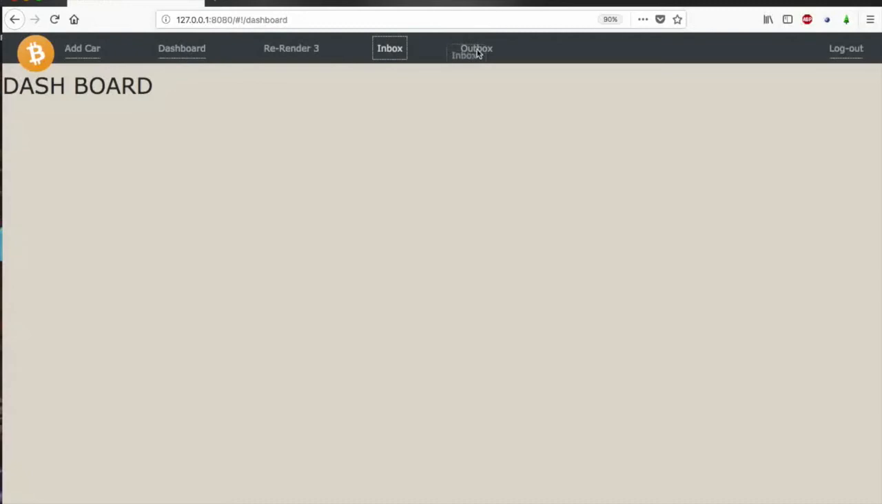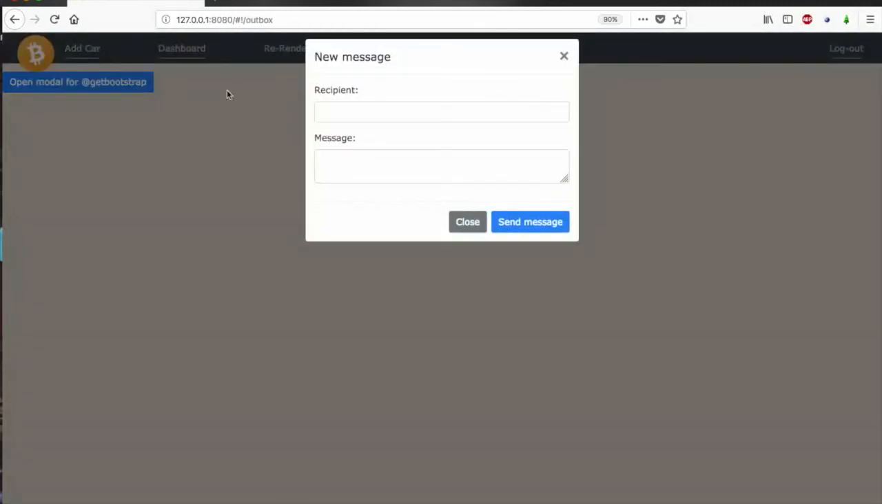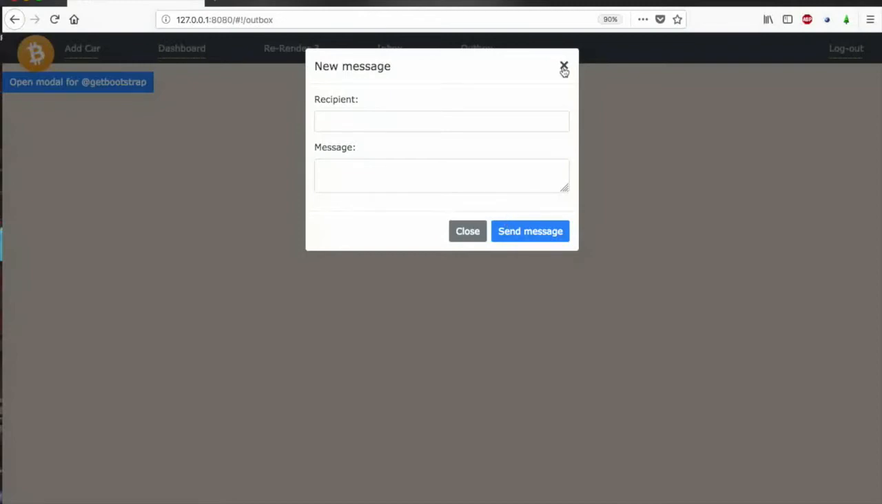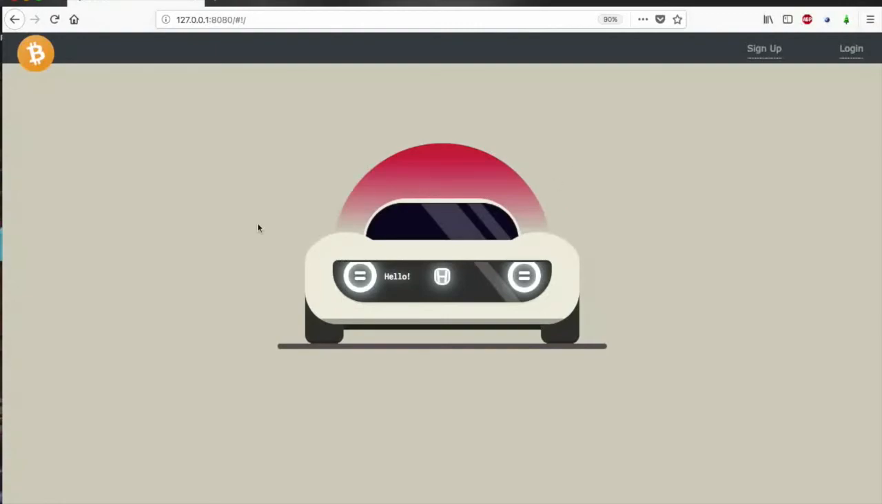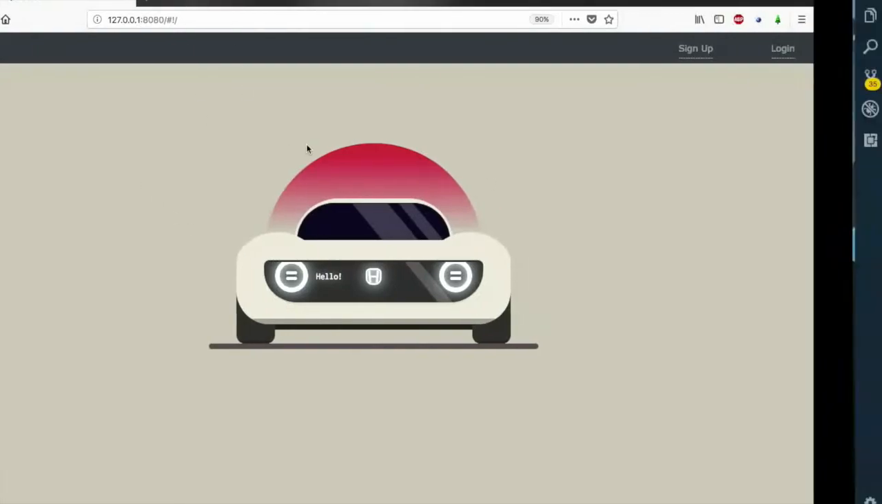And these inbox and outbox are the same functionality that I have built for the buyer too. So there is not much to see here, but this was the additional feature that I was planning to do, and we can log out from here. And this is our home page. Now if we come back to